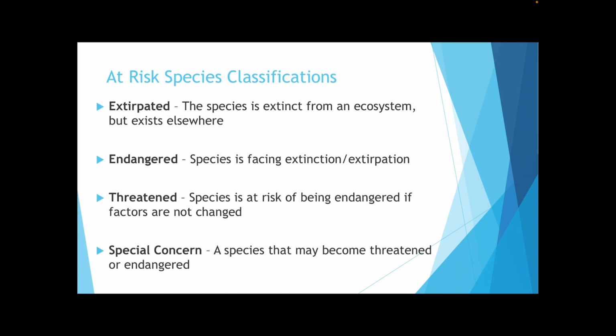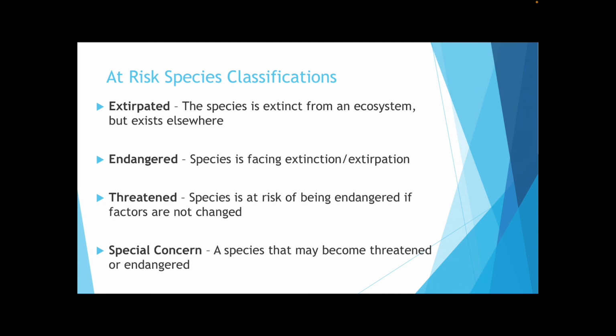Next, we have endangered. So this means a species is facing extinction or extirpation. So it's at risk of becoming eliminated from a certain area or from the entire earth. Below that, we have threatened. So this means the species is at risk of being endangered if factors are not changed. So this means animals that are considered threatened will have special things put in place by humans to manage their populations, preventing them from becoming endangered.